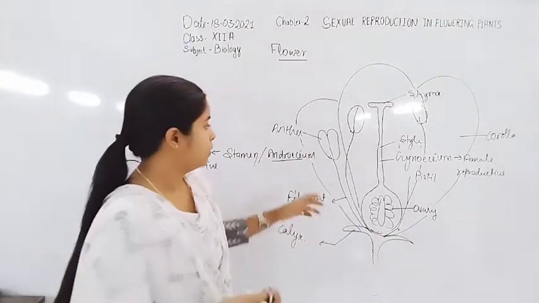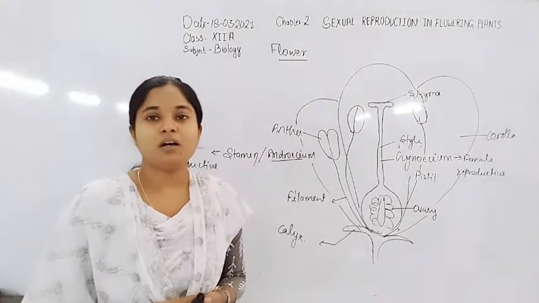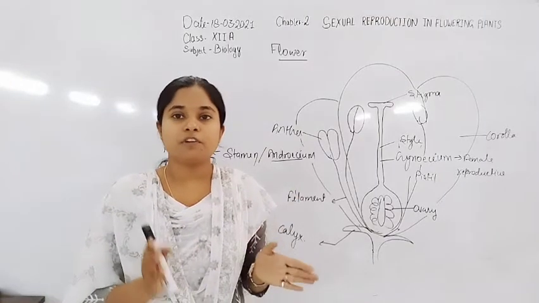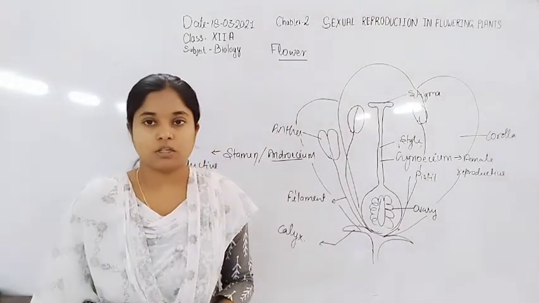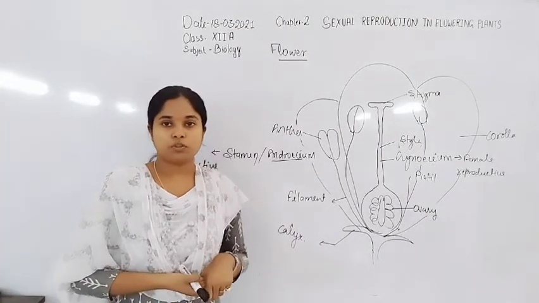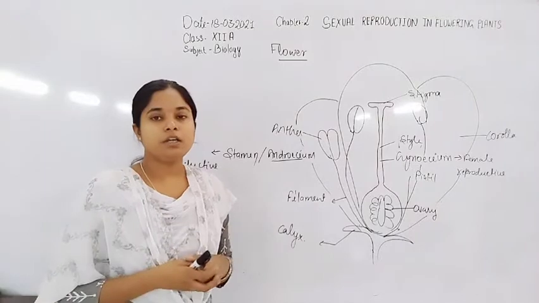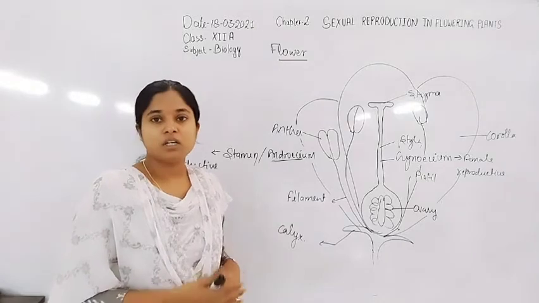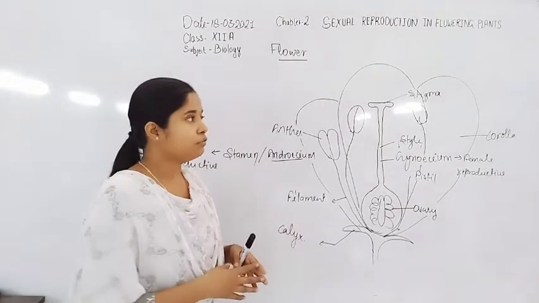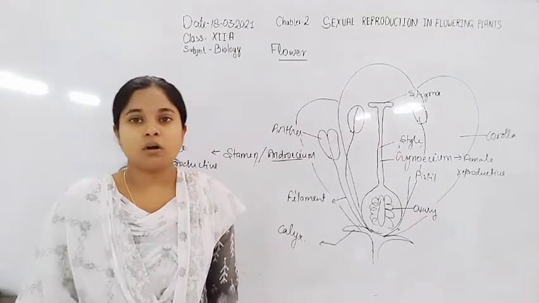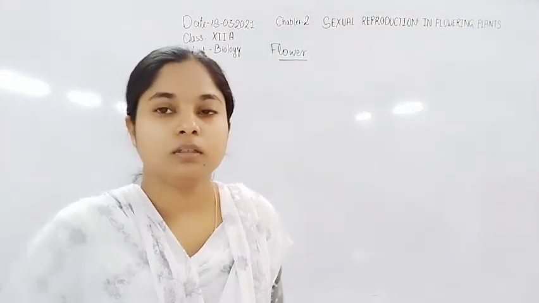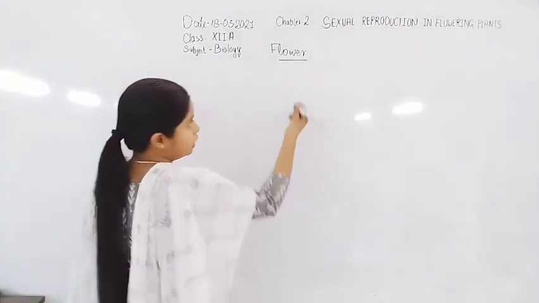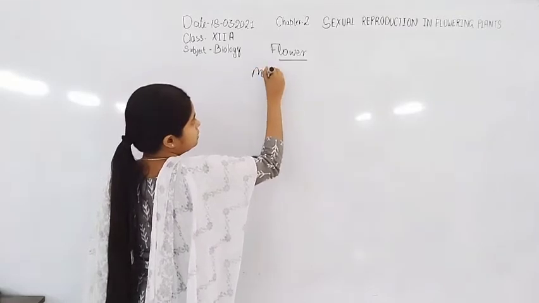Now after this, let us discuss the events which are involved in sexual reproduction. As we already know, the pre-fertilization events and the post-fertilization events are involved in sexual reproduction. Now, in the pre-fertilization events, there is formation of pollen grain inside the stamen. Now, let us discuss the formation of the male gamete or pollen grain. Formation of male gametes is included in microsporogenesis.